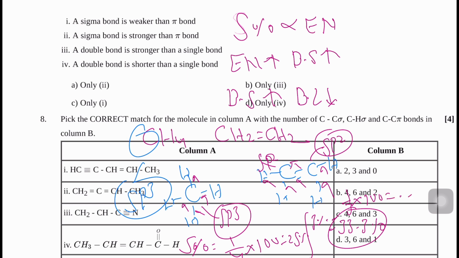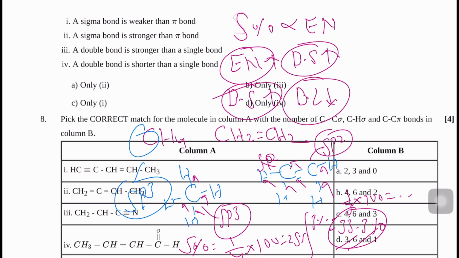So now you can solve. If s percentage is more, electronegativity is more. If electronegativity is more, bond strength is more. Bond strength increases, bond length decreases. Simply, which one is it? I also told you sigma bond is a stronger bond, but option A says a sigma bond is weaker than pi bond, so this one is incorrect. Directly we can say sigma bond is stronger than pi bond is correct.